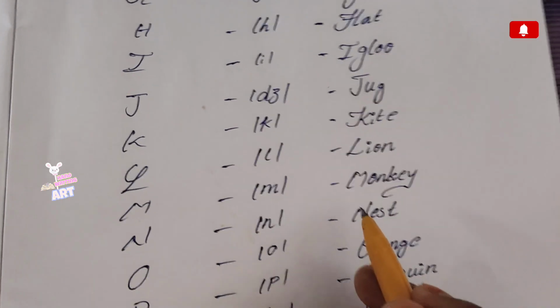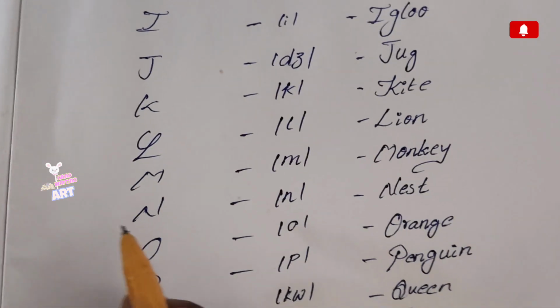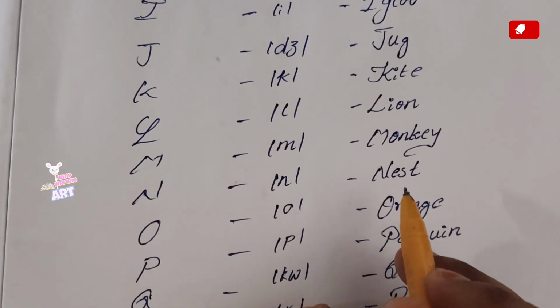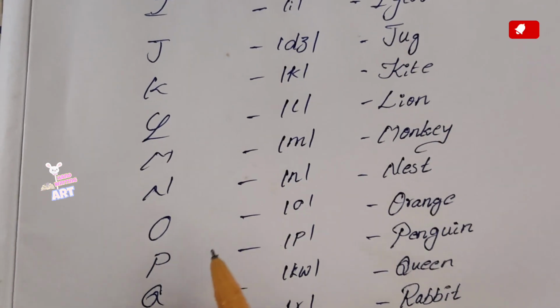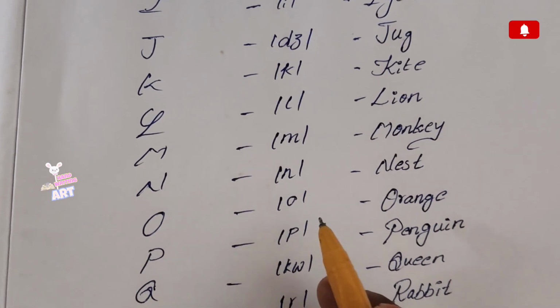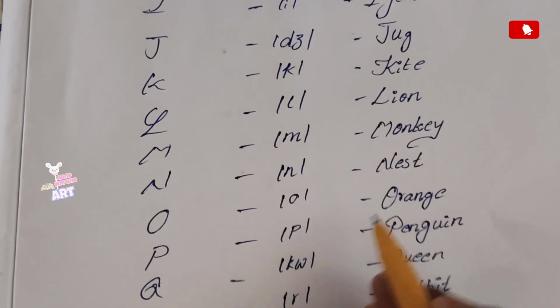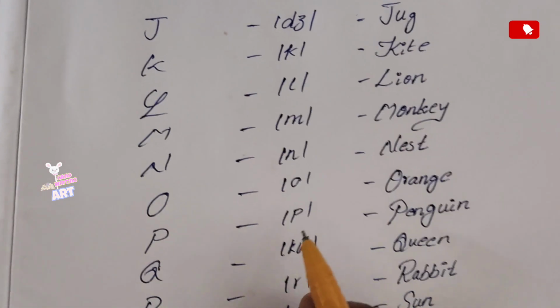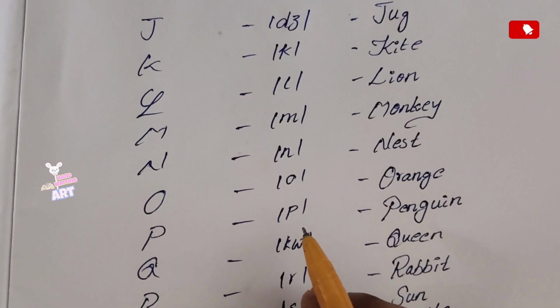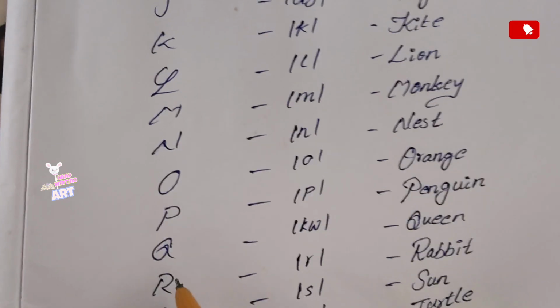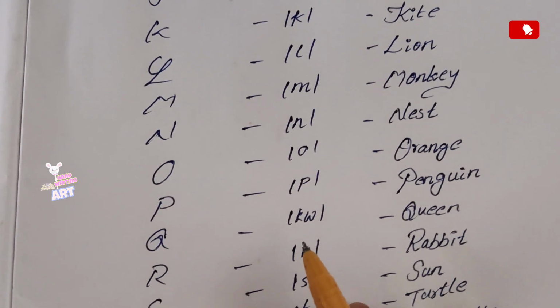Example, line. And M, the sound is m. And example, monkey. And N, the sound is n. And example, nest. And O, the letter sound is o. And the example, orange. And P, the sound is p.